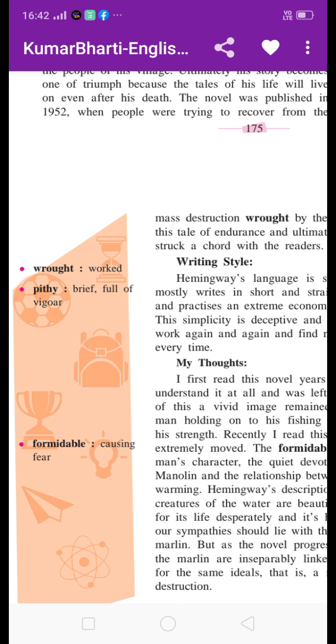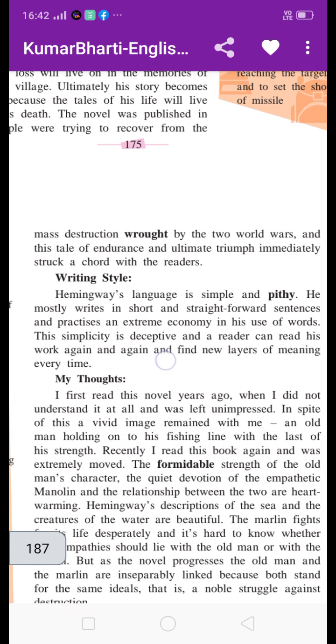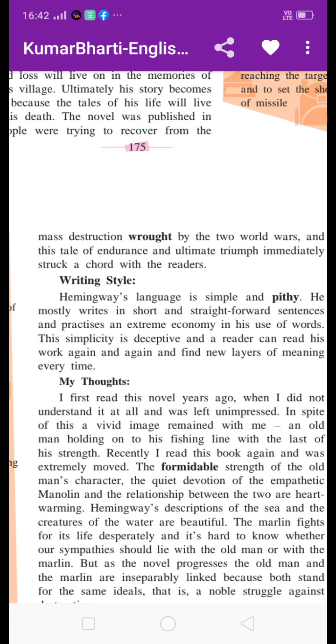He mostly writes in short and straightforward sentences, and practices an extreme economy in his use of words. Means he uses frugal words, fewer words in his writing skill, but more effective. His writing is more effective with the help of fewer words. Means he practices an extreme economy.